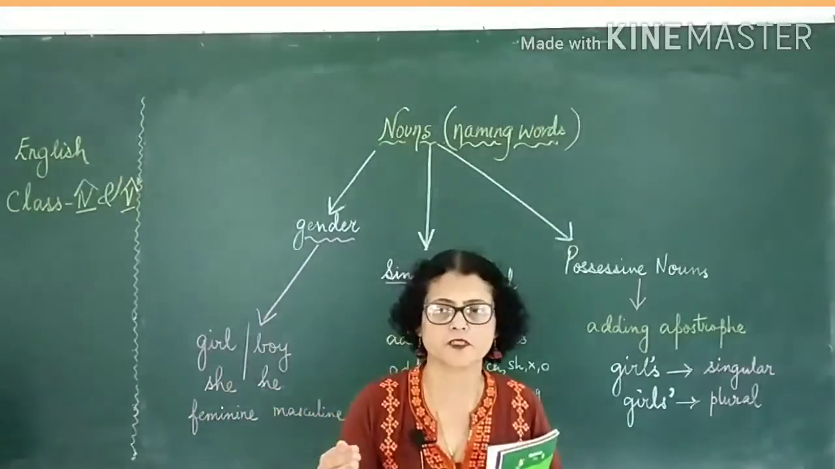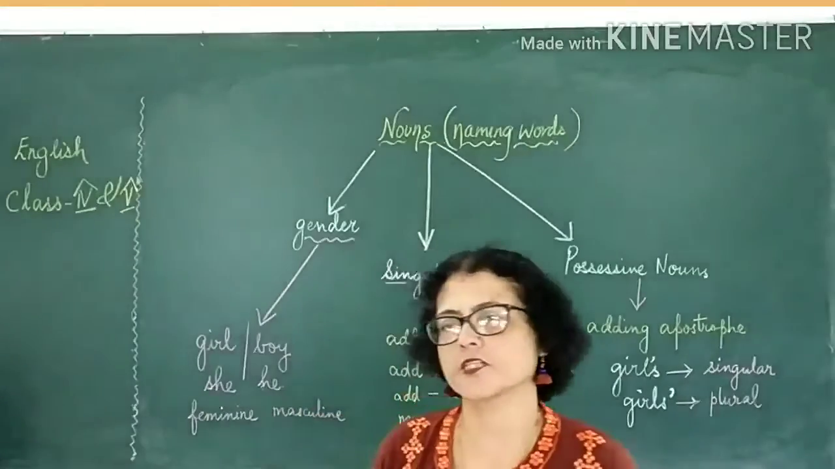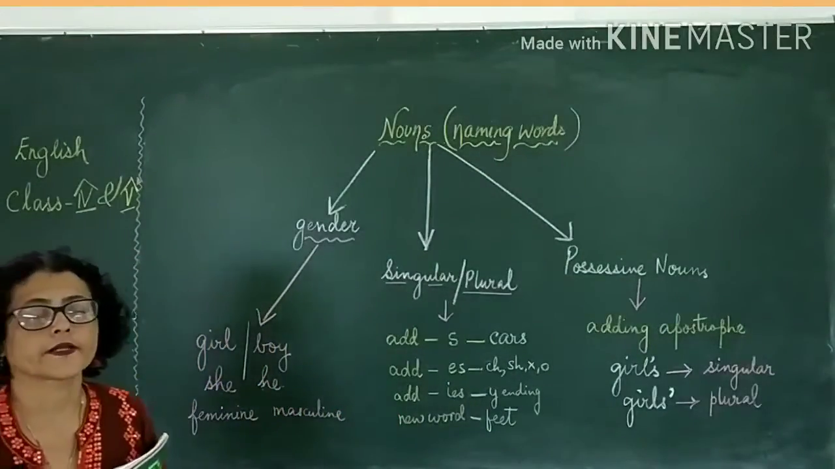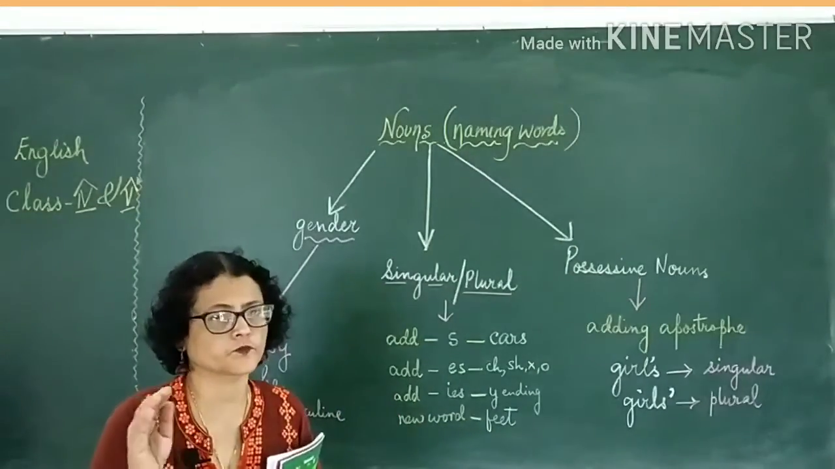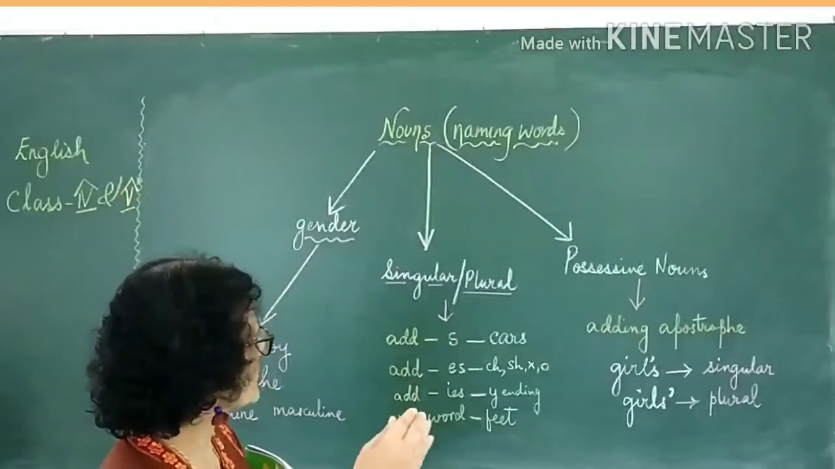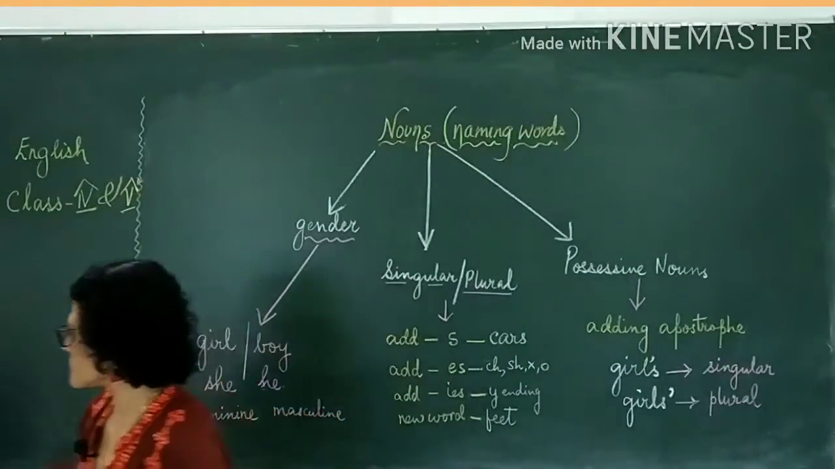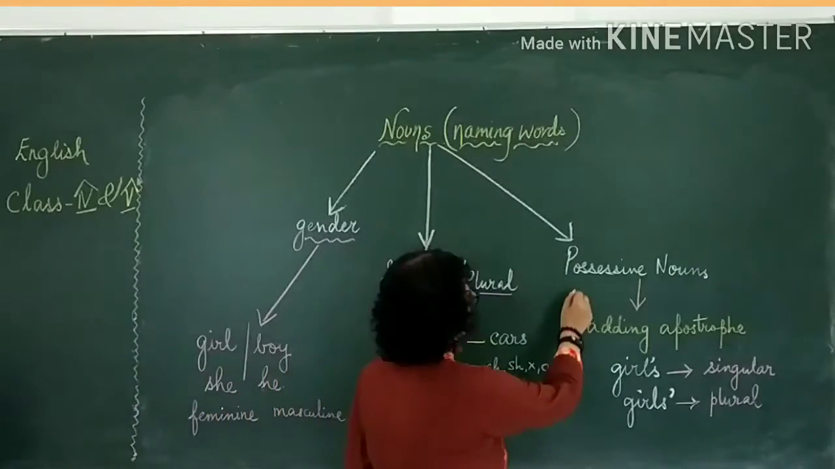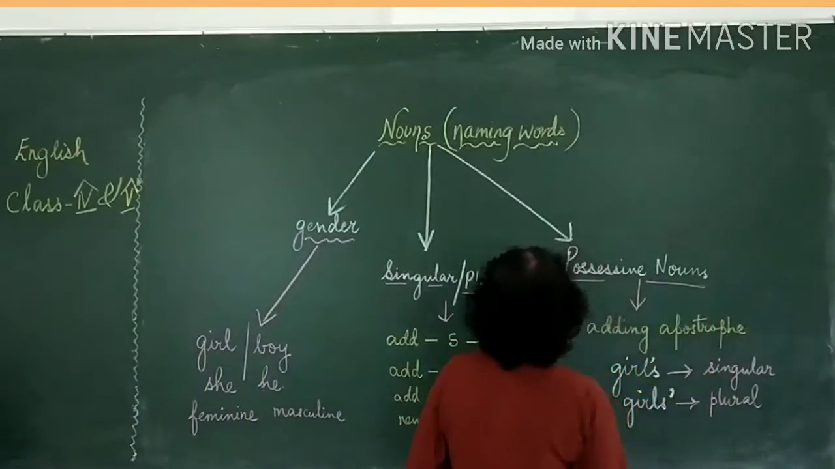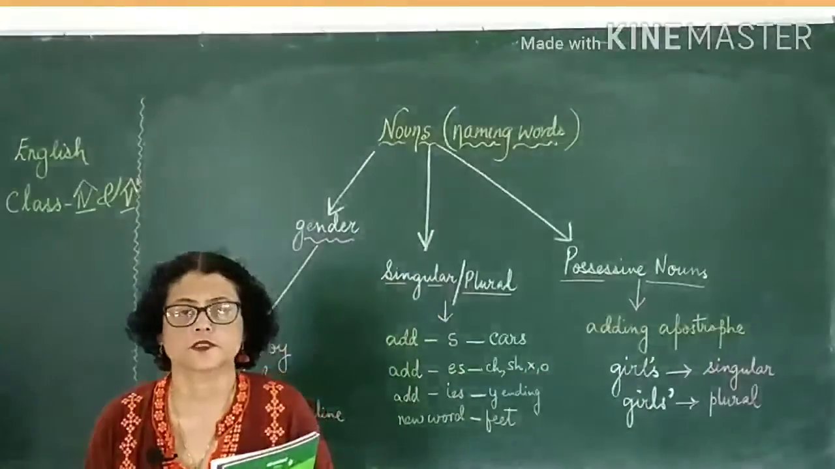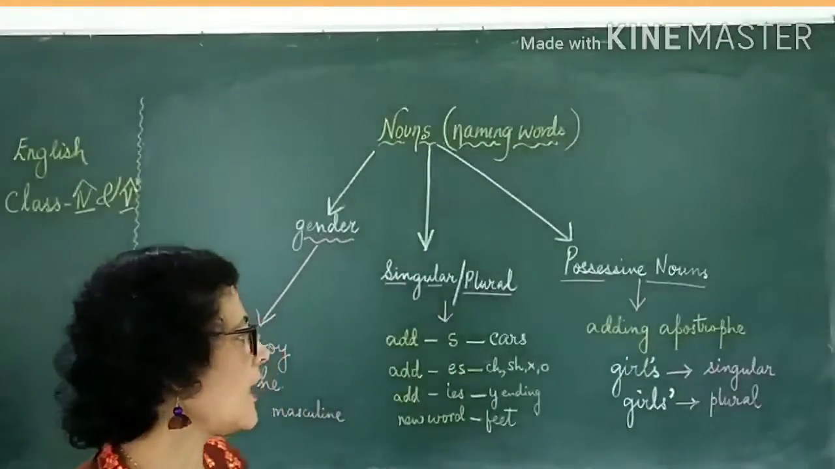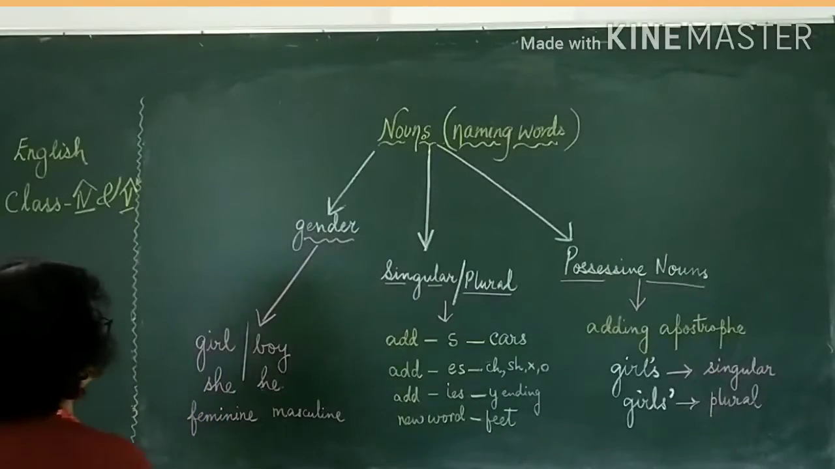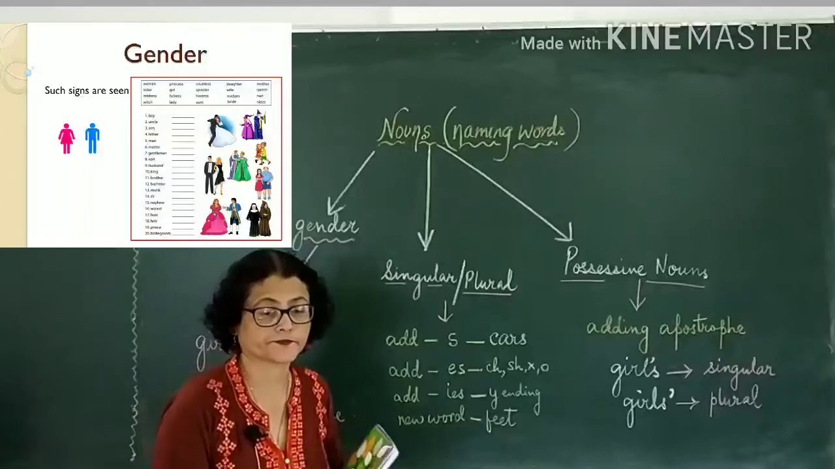Now today we are going to discuss three other interesting things about nouns. One is gender. One is what is singular noun and plural noun, and the other one is possessive nouns. Right? So three things we are going to learn here about nouns. Gender, singular, plural, and possessive nouns. So let's begin first with gender.